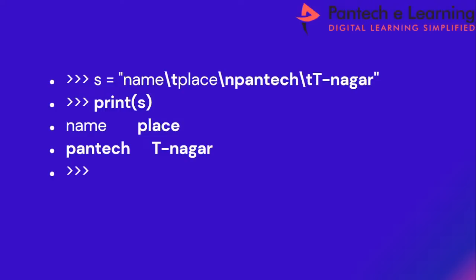If I want to leave space between two words, I can go for /t horizontal tab escape sequence, or I can go for /n, that is new line escape sequence. If I want to print something in the new line, I can go for /n escape sequence.